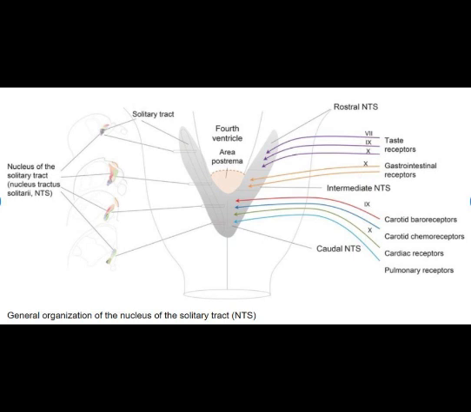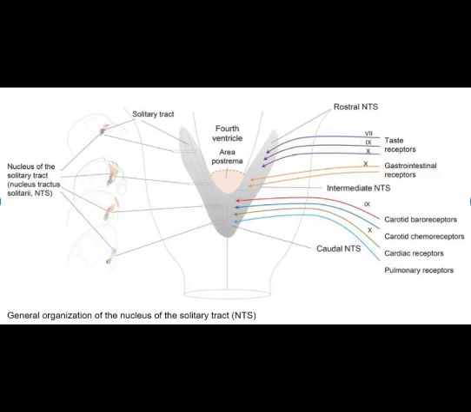So, the rostral part is involved in taste and receives taste afferents from the facial nerve, which collects signals from the anterior two thirds of the tongue, the glossopharyngeal nerve, which collects signals from the posterior one third of the tongue, and the vagus nerve, which collects signals from the base of the tongue, the epiglottis, and the pharynx. Now, that is for the rostral part.